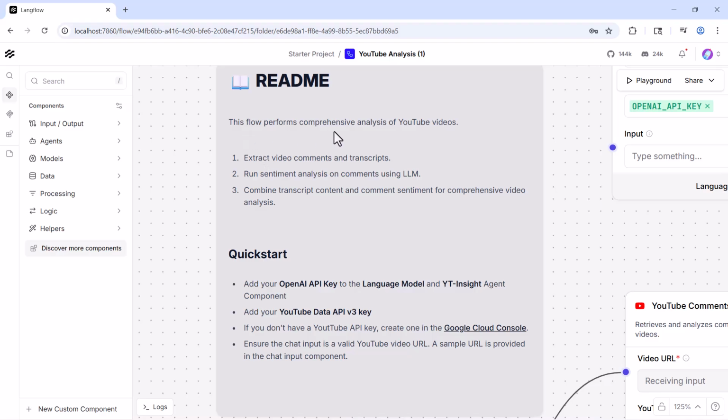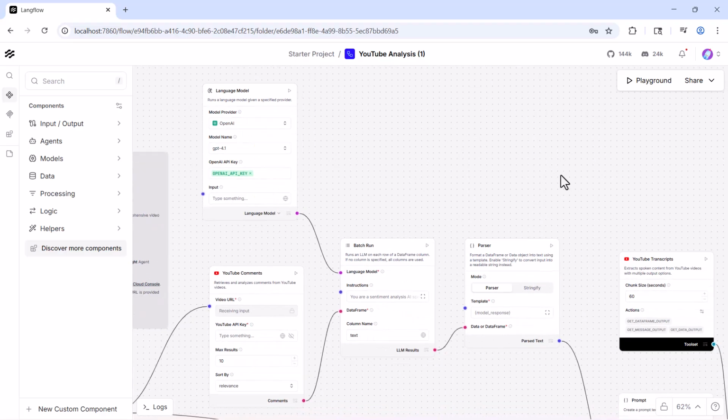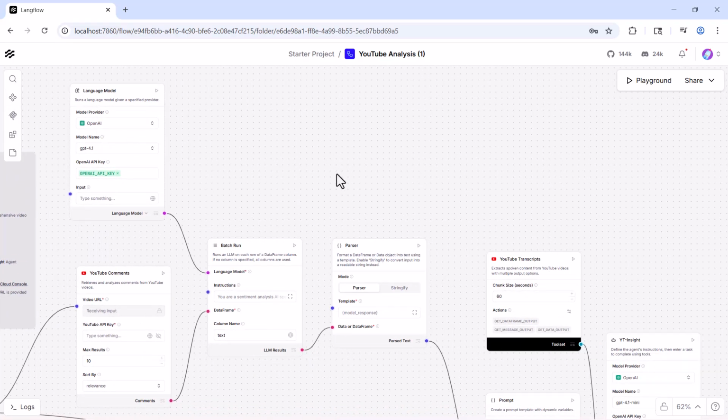You can see here, this flow performs comprehensive analysis of YouTube videos. So the agent will extract video comments and transcripts. It will run sentiment analysis on comments using an LLM and combine transcript content and comment sentiment for comprehensive video analysis, right? So this is the task that our agent will be doing. Let me quickly show what is happening here. Click on this component, so that will be closed.